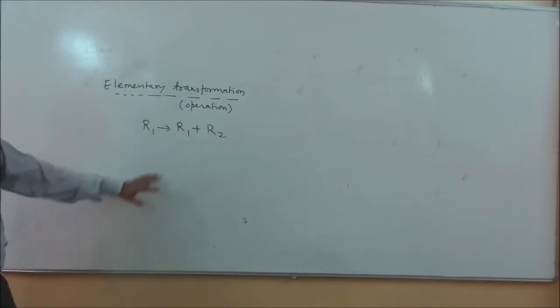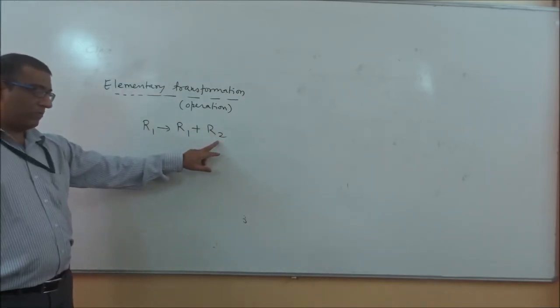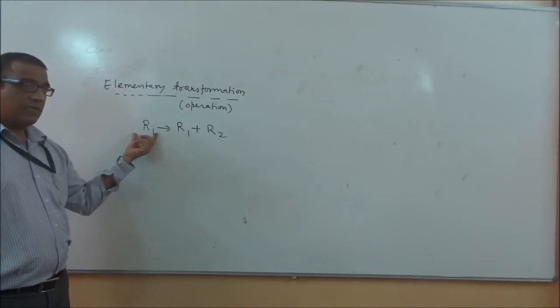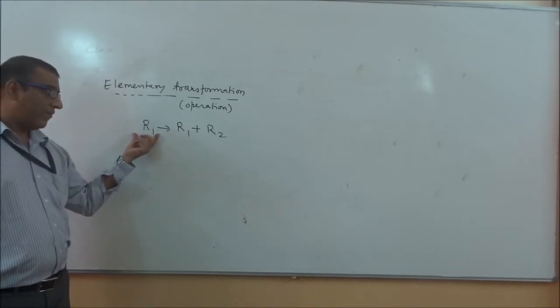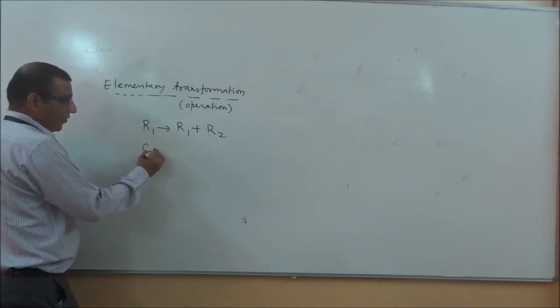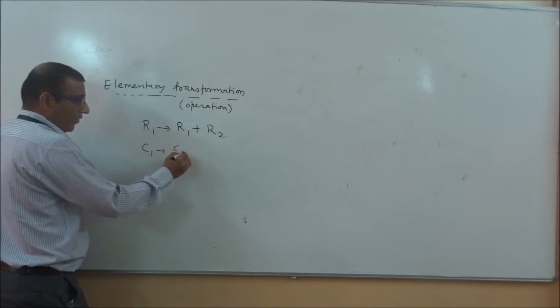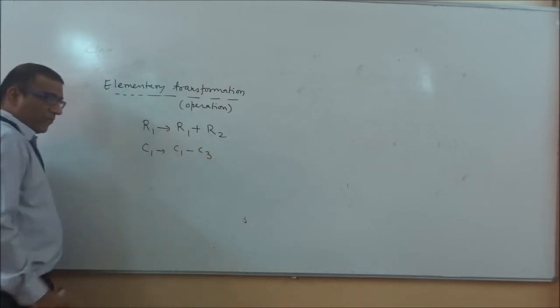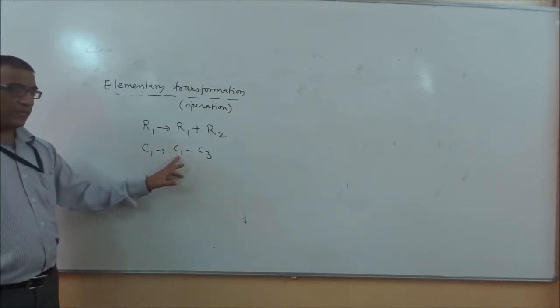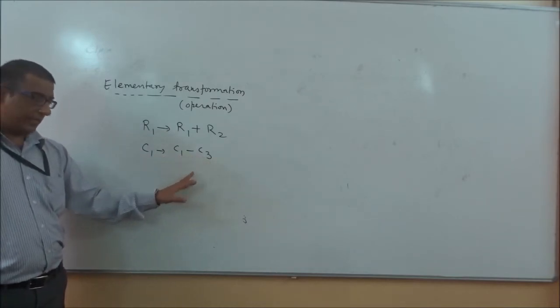It means you will add two rows, R1 and R2, and that sum you will write at place of R1. For example, if you are taking C1 and you want to write C1 minus C3, yes, it is possible. It means at the place of C1 you will write the subtraction of C1 and C3.